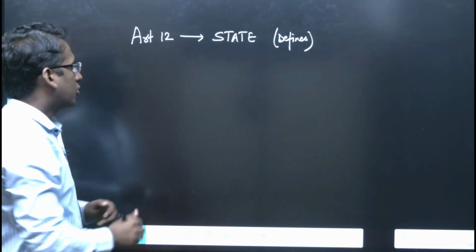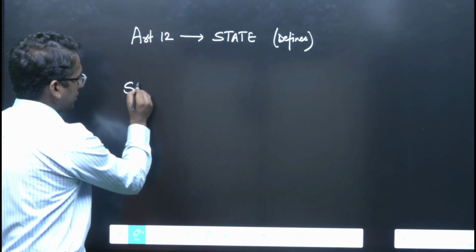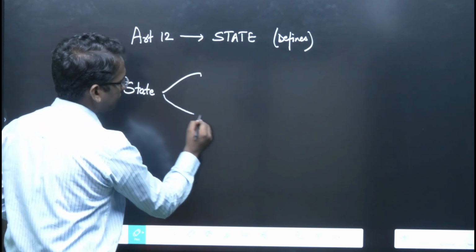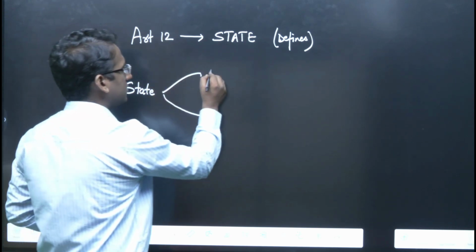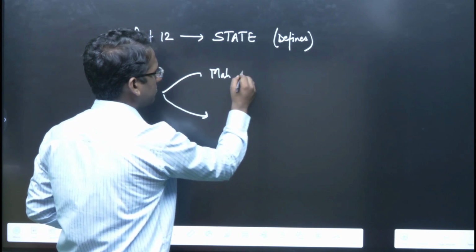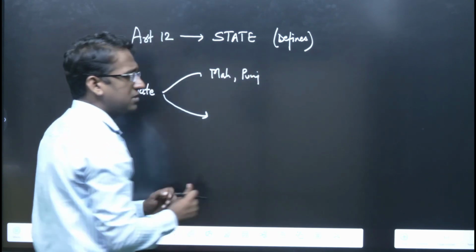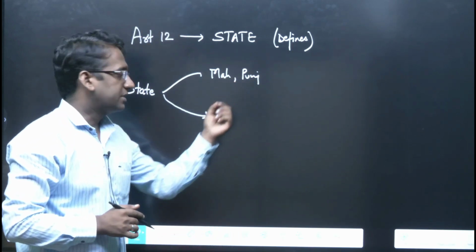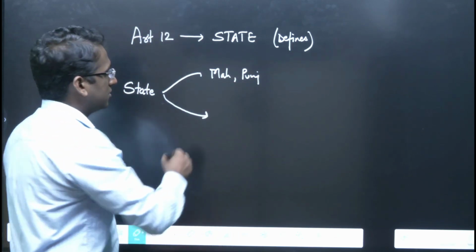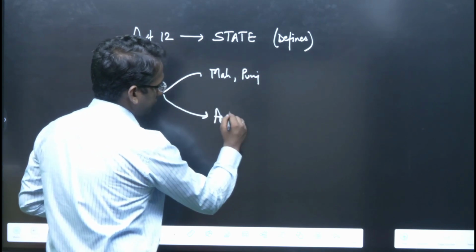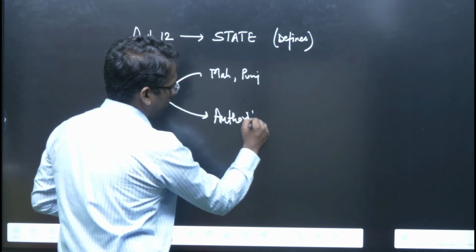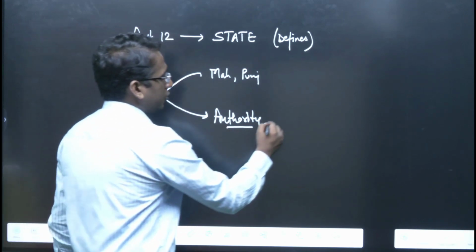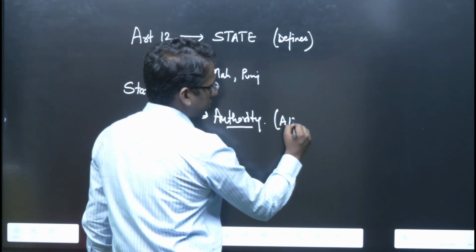Now, very important, we must know in political science, when we say the term state, state has two different meanings. One, it is the state of Maharashtra, Punjab, such type of a state. That means a smaller territory within a country, right? This is one type of a state. Another type of a state is the authority. Authority is also a state. Okay? Now, article number 12 of Indian Constitution talks about this state.